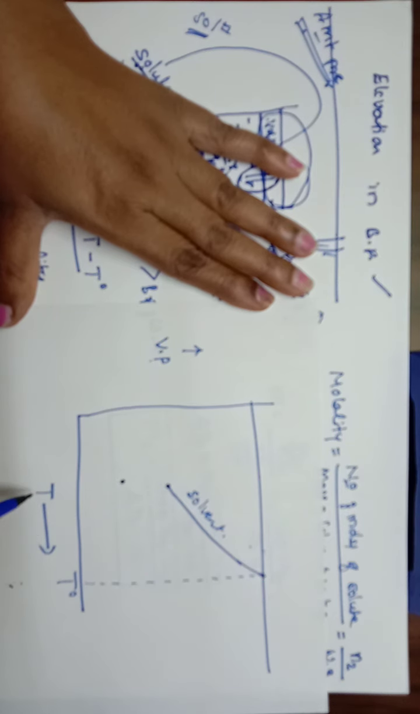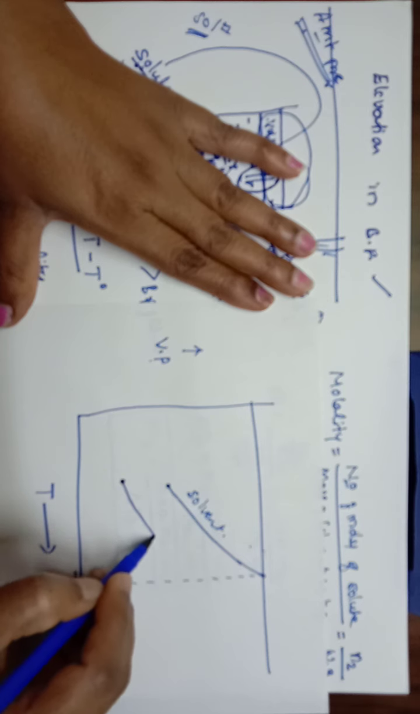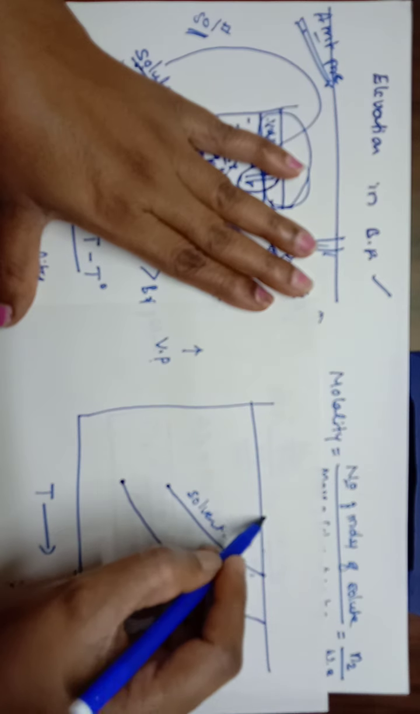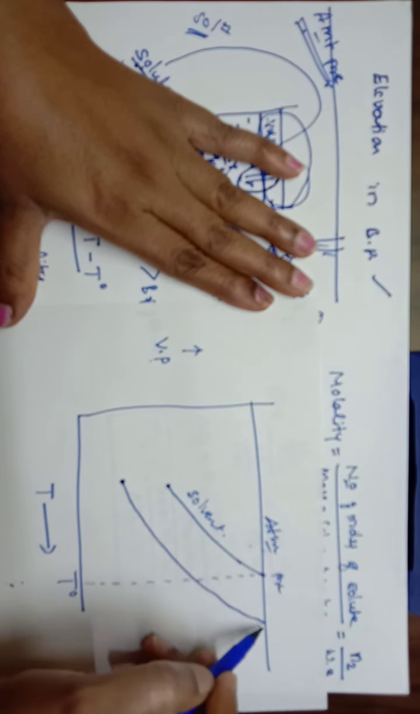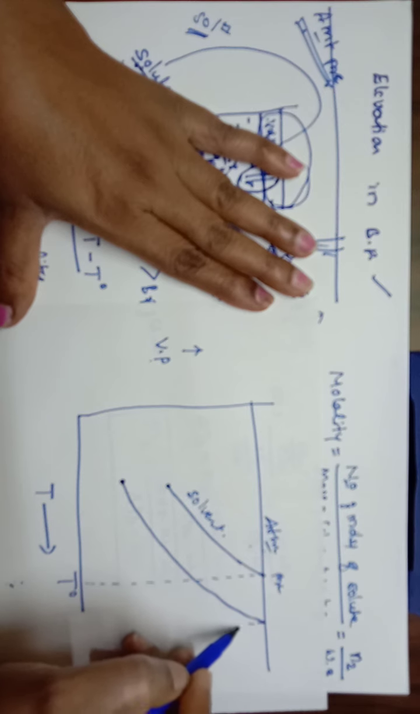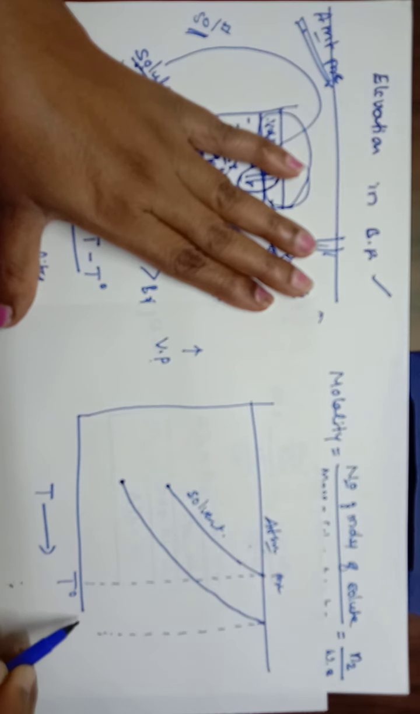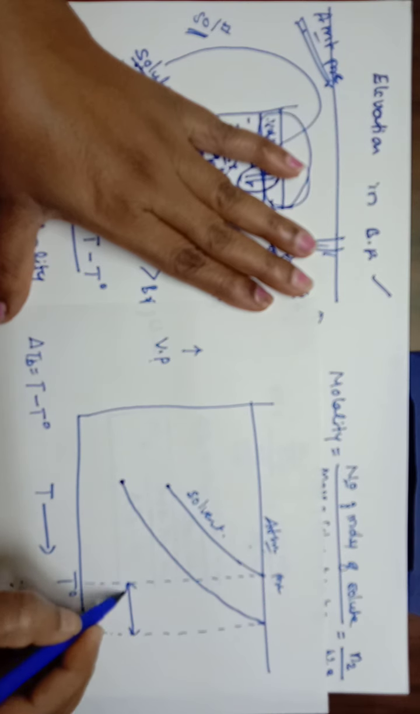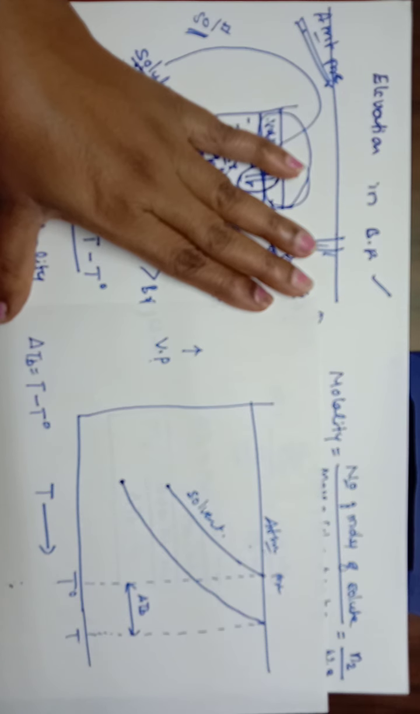For the solution also, as the temperature increases, the vapor pressure of the solution also increases. When the vapor pressure of the solution becomes equal to the atmospheric pressure, this is the atmospheric pressure, then the solution begins to boil. The temperature at that point can be taken as the boiling point of the solution. So here T0 is the boiling point of the pure solvent and T is the boiling point of the solution. Delta Tb is the difference between T and T0, which is the elevation in boiling point.